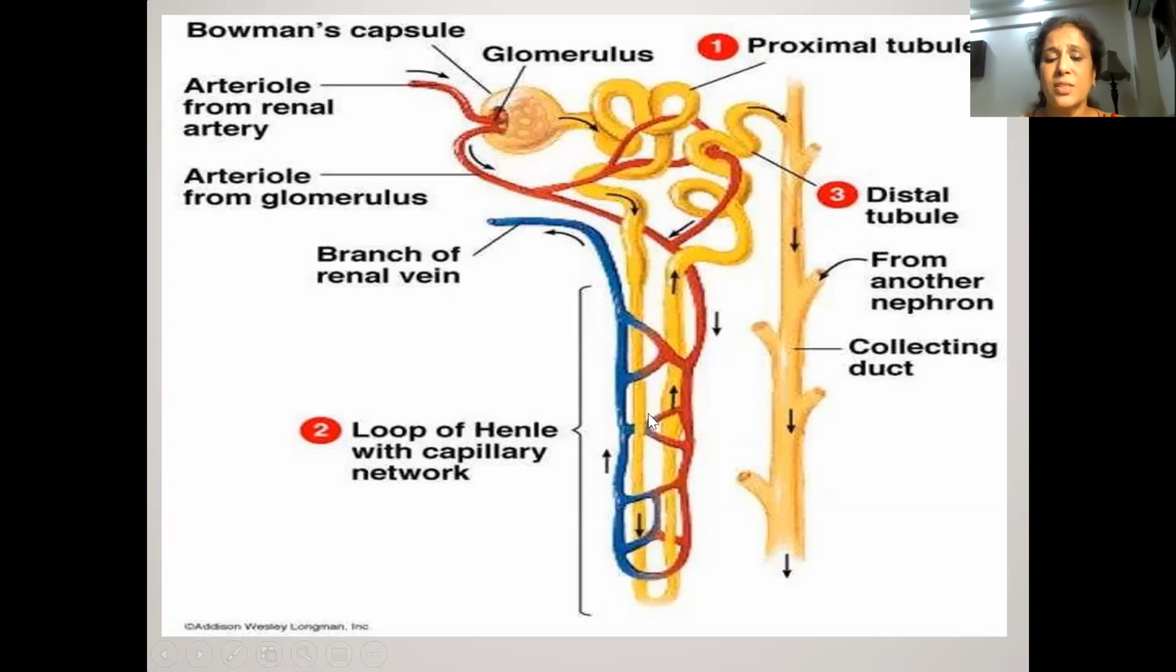tubule. Proximal tubule continues into a hairpin-like structure that is called Henle's loop, and this Henle's loop continues into another convoluted tubule which is called distal convoluted tubule, and this brings the urine into the collecting duct. You can see the various openings of these collecting ducts because these are bringing urine from different nephrons. So all these nephrons collect the urine and bring it to the ureter, and ureter will carry this urine to the urinary bladder.